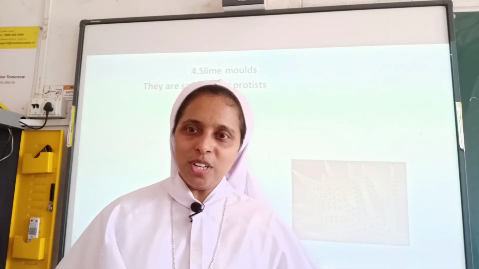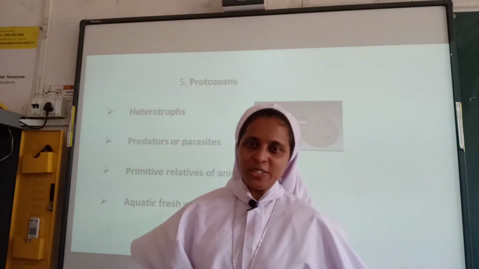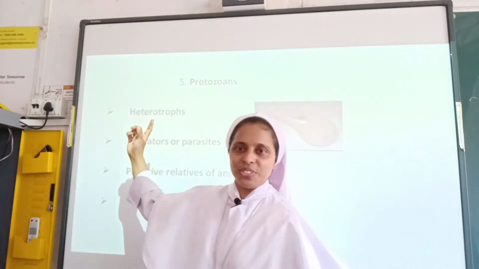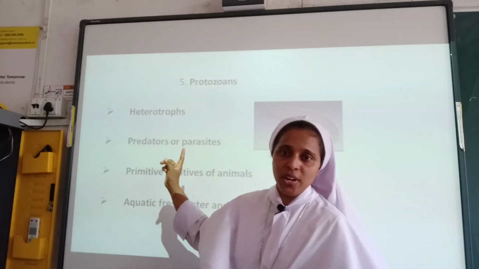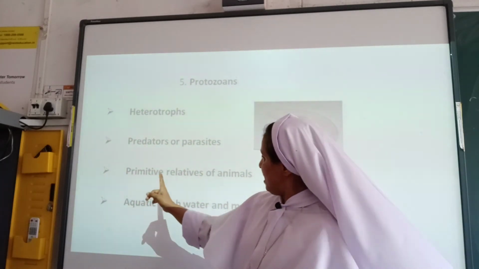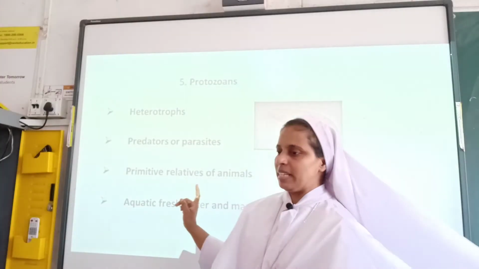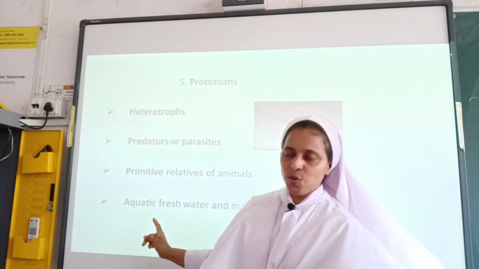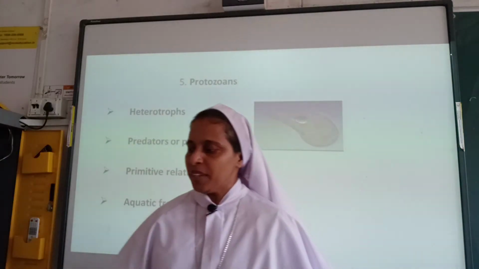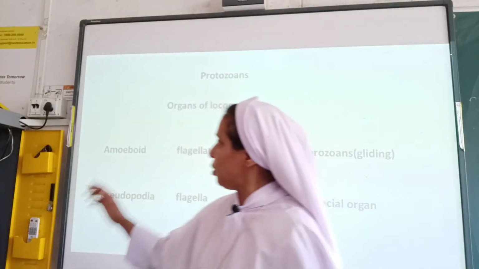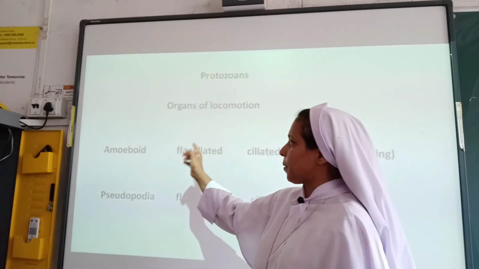They are protozoans. So what are the characteristic features of the protozoans? They are heterotrophs, and they are predators or parasites and primitive relatives of animals. Then they are aquatic, freshwater and marine. And next characteristic, the protozoans' organs of locomotion.